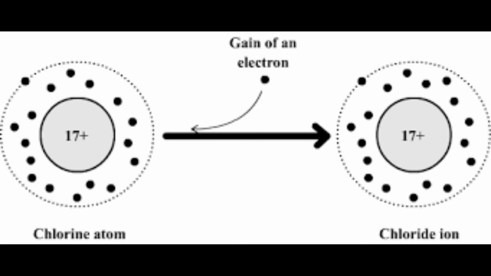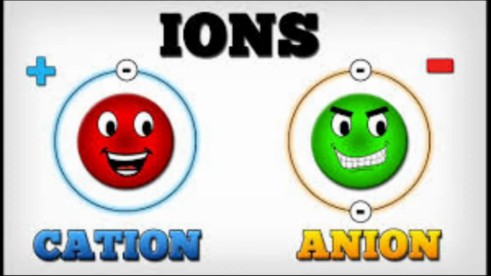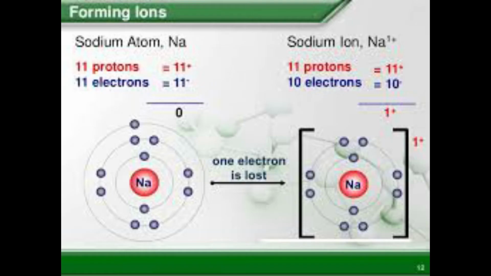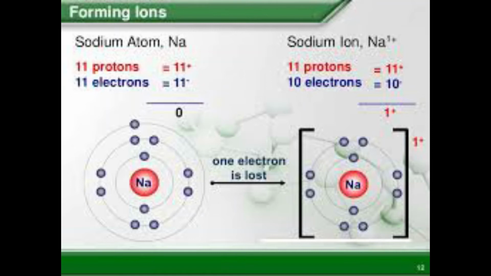Look at the sodium atom, children. There is 1 electron in the outermost orbit. Sodium's atomic number is 11. Its electronic configuration is 1s2 in the inner orbit, then 2s2, 2p6 and 3s1. The 1 electron present in the outermost orbit it loses, and becomes more stable as Na+. We have here the electron dot method, children. You can see 1 electron on Na indicates that it has 1 unbound electron.